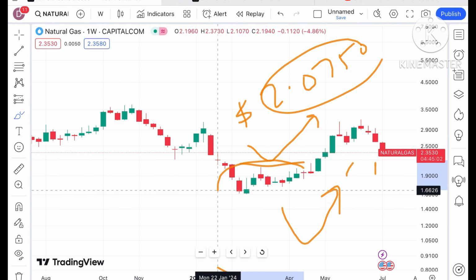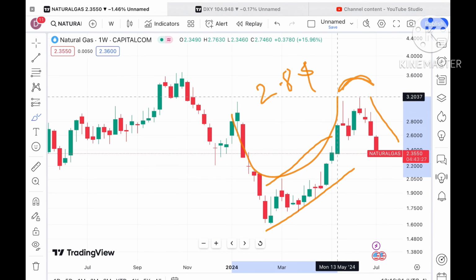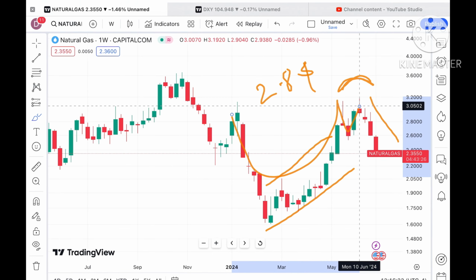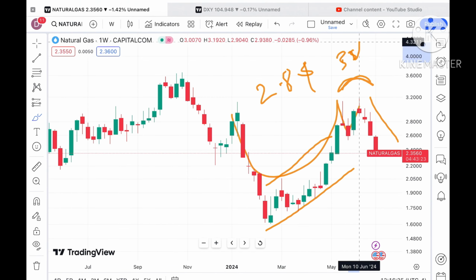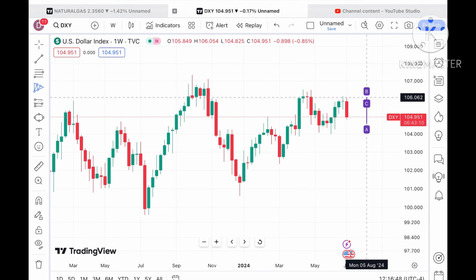See, a swing has already formed at this level. So probability will be higher that it can go further down, because for 4 weeks it has been continuously down, and at a level of 2.8 I've already told you that it can sustain above this level, because there was a clear pattern forming towards an upside, and a high of around 3.2 it made, and after that there is a fall. Now if you look at the dollar index, after making a high of around 106, it came down, and the probability of moving further low we can see.